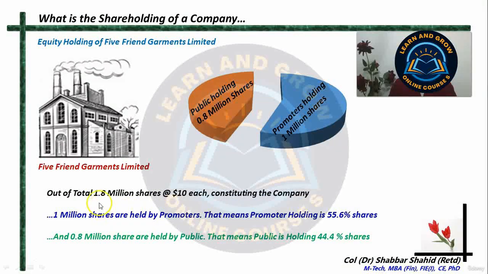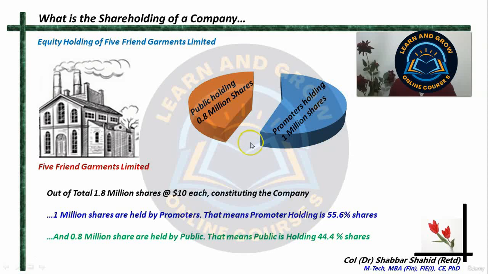Out of the total 1.8 million shares of the face value $10 each, 1 million are held by the promoters. That means the promoters are holding 55.6% of the shares. They have a majority shareholding. And the public have got 44.4% of the shares.